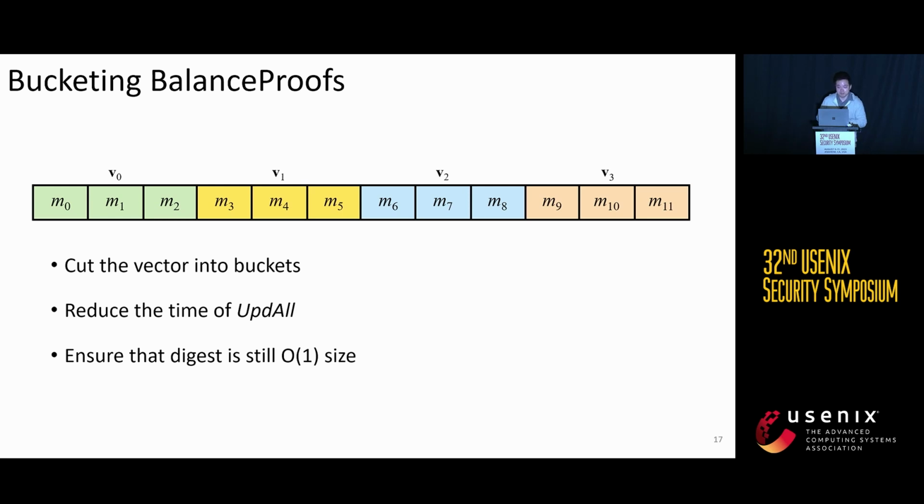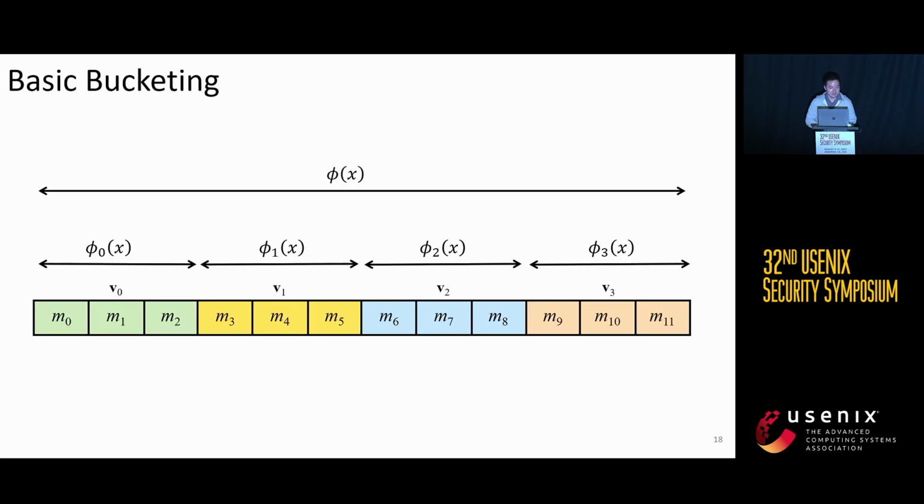And this method is not trivial, since we also want to ensure that the digest is still constant size, not dependent on the number of buckets. So what we do here is to compute Lagrange interpolation over each bucket, and then another interpolation over the whole vector to get the whole polynomial. And our digest is the KZG commitment to that polynomial.